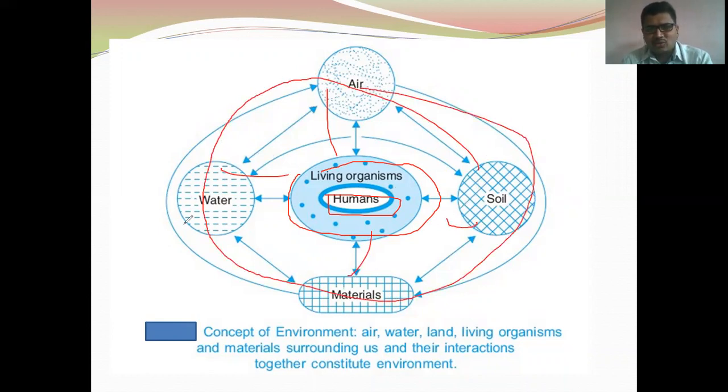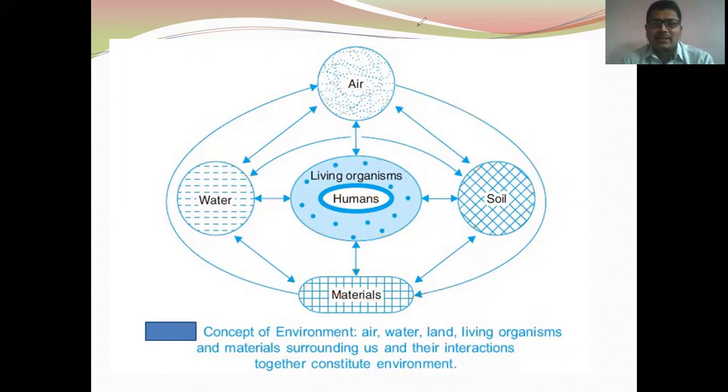We can say air to water, minerals, materials, then soil, and this interrelationship also affects the biotic environment, means living organisms. Here we are going to discuss the human. So this photograph tells about the concept of environment: air, water, land, living organisms, and material surrounding us, and their interaction together constitute the environment. So here you will get an easy idea.